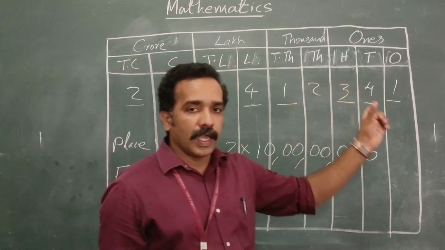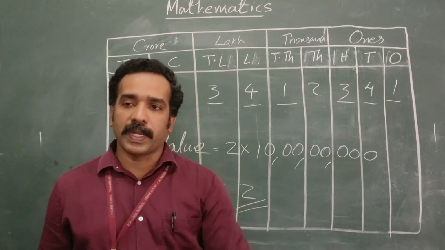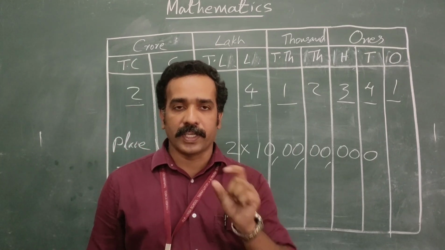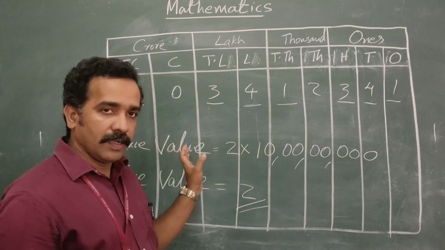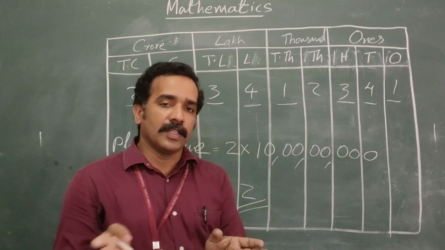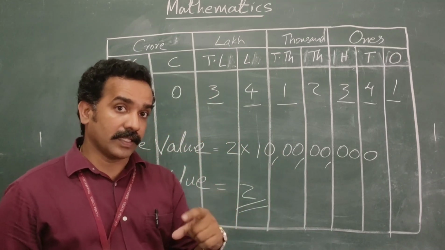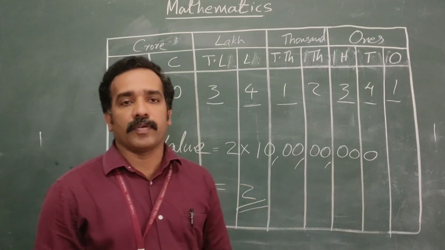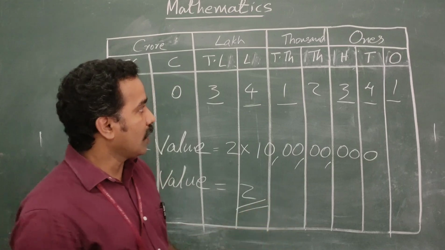So whenever a digit is placed in the ones place, we can say that the face value and place value will be the same. But in other cases, the place value is always changing, other than 0. If 0 is there, the face value and place value are always 0 only.